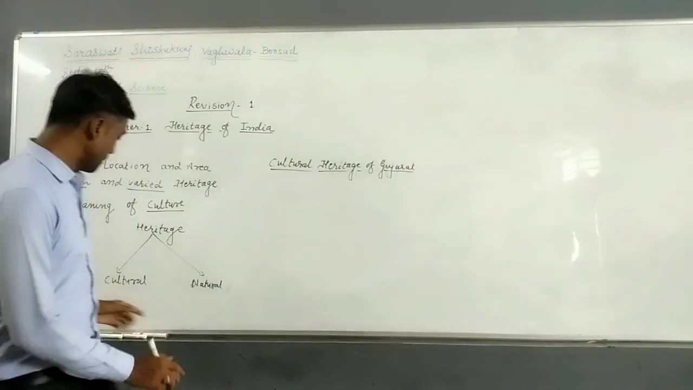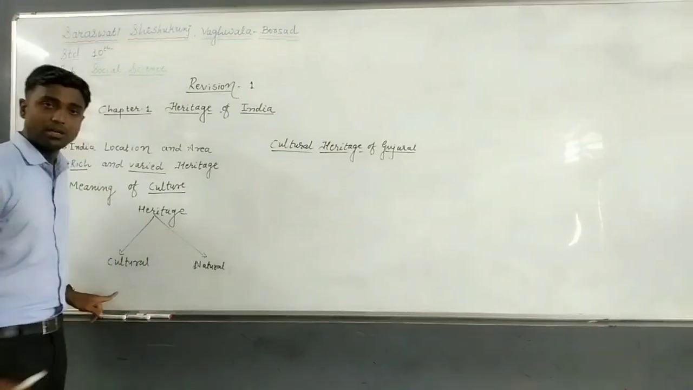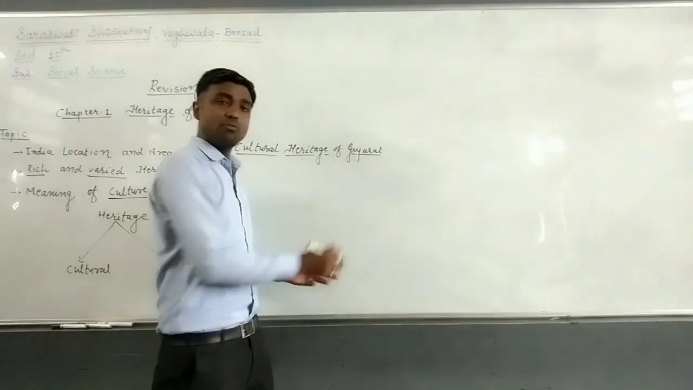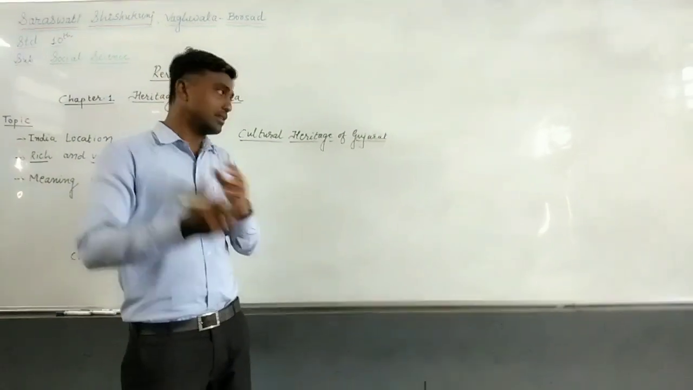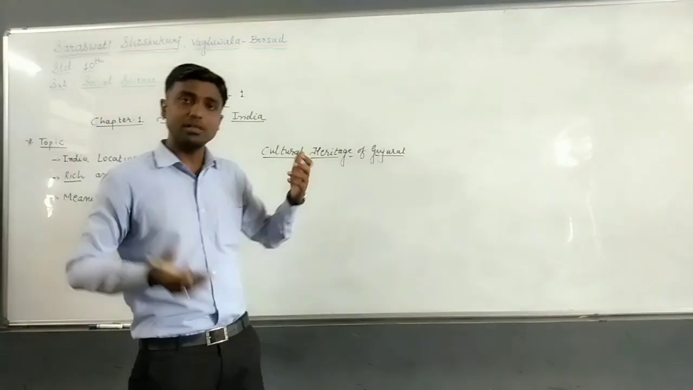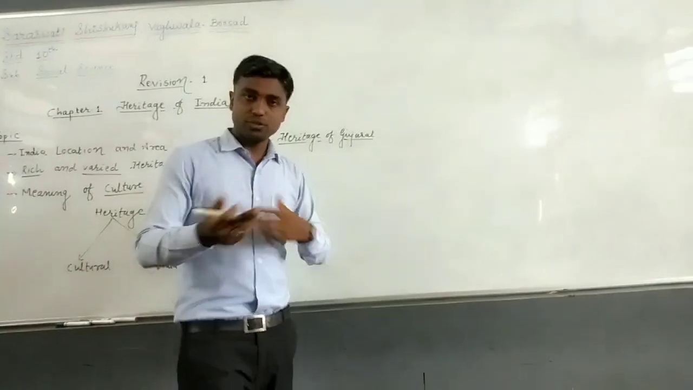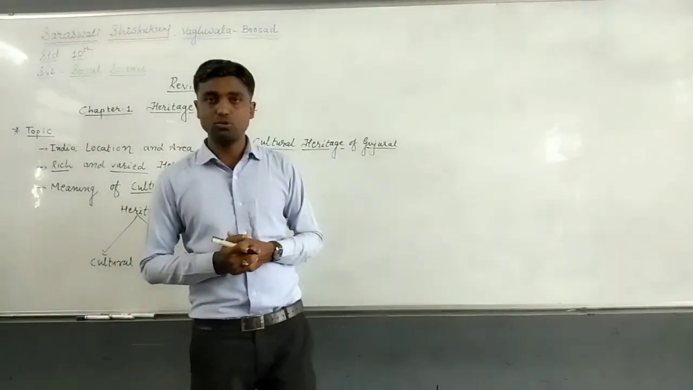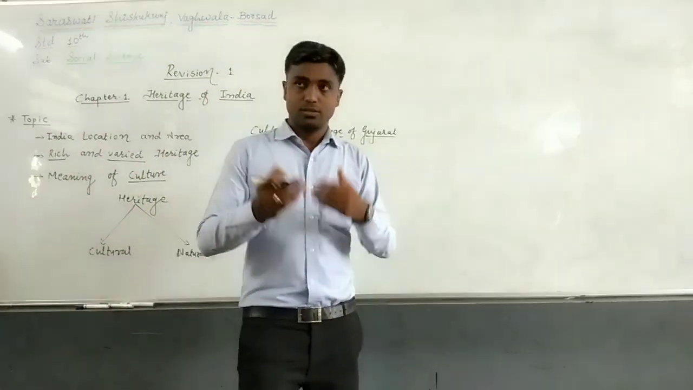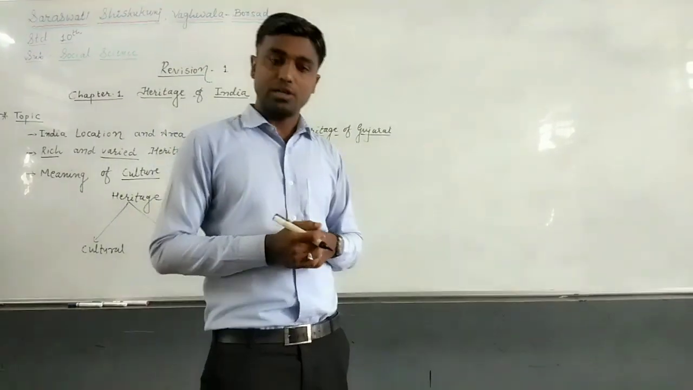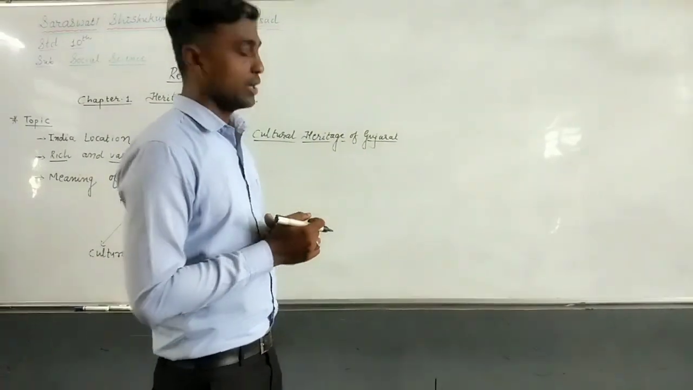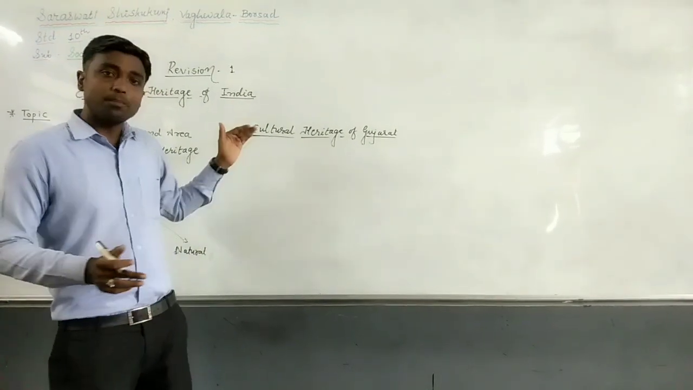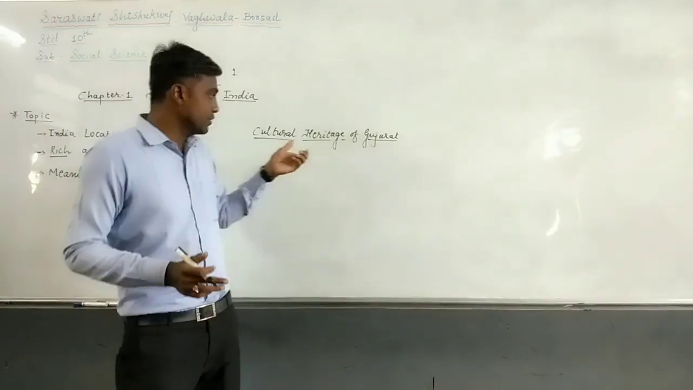Now students, we have completed these two topics, natural and cultural heritage. Now, the cultural heritage of Gujarat means whichever places of Gujarat are part of our cultural heritage. First of all we can name three places: Lothal in Dholka Taluka, Dholavira in Kutch district, and Rangpur in Surendranagar district.